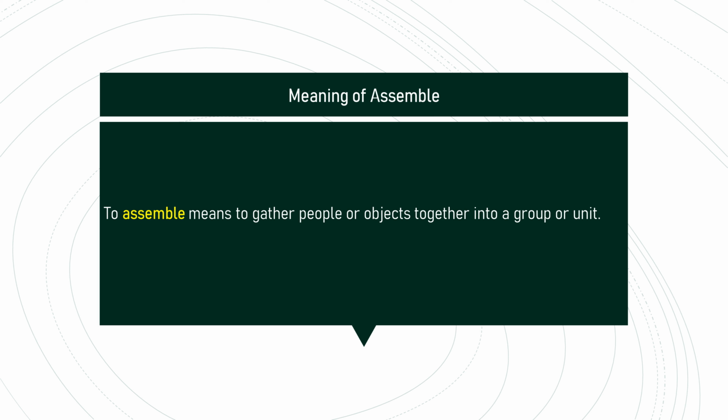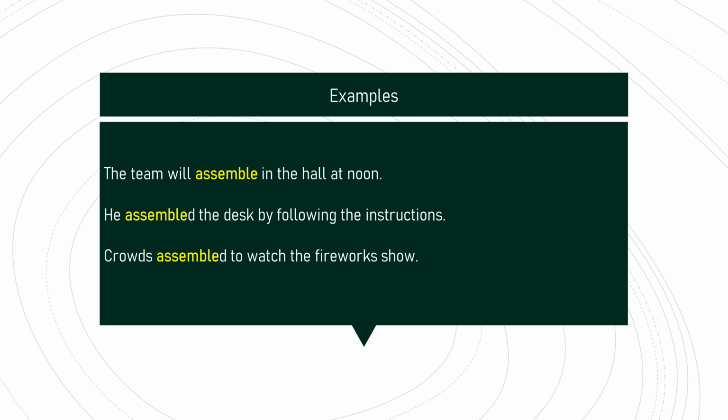Meaning of assemble. To assemble means to gather people or objects together into a group or unit. Examples: The team will assemble in the hall at noon. He assembled the desk by following the instructions. Crowds assemble to watch the fireworks show.